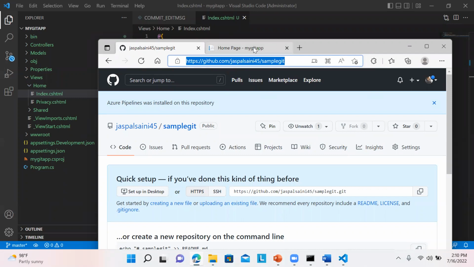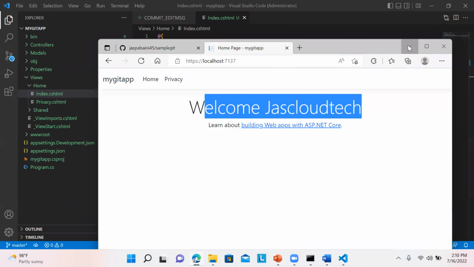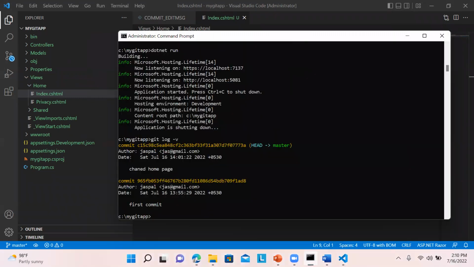Then you can go back to the command prompt over here. Now the thing is that we need to add over here origin, that is a remote origin, which is our GitHub in which we are going to push our code. So I need to add over here git remote add origin. Here I'll be pasting the URL of the sample Git repository and press enter.